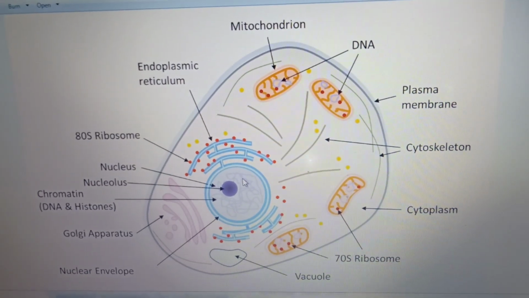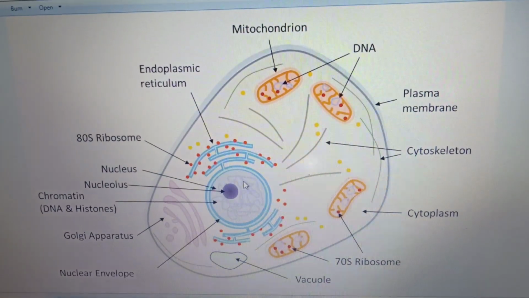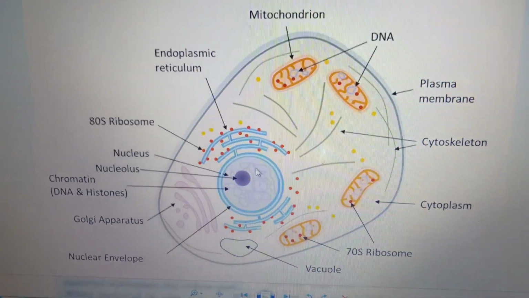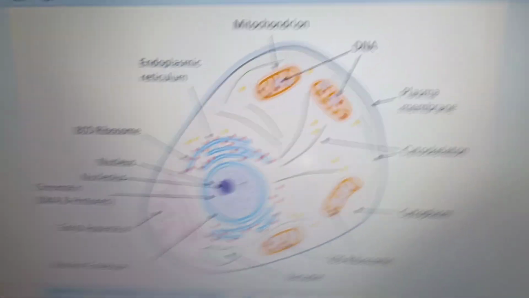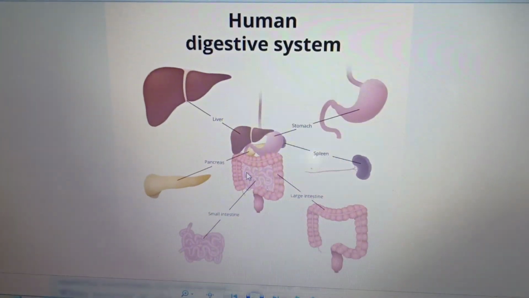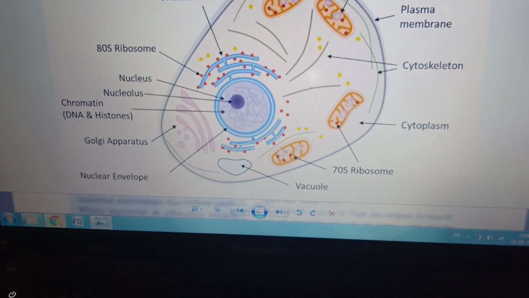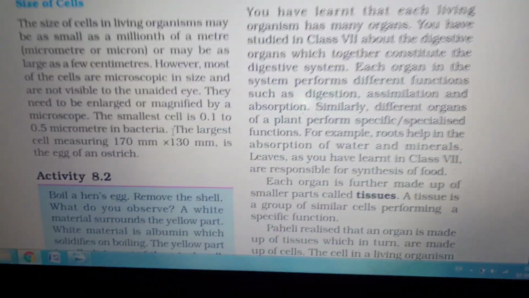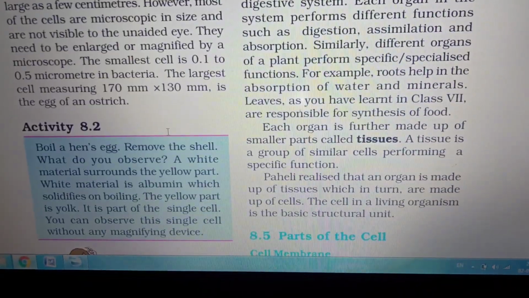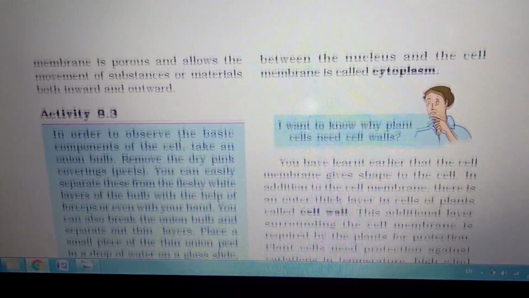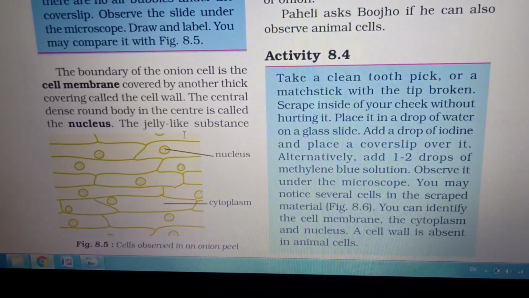So I think I made almost everything clear, and next class we'll see about the importance of the nucleus and the differences between plant cell and animal cell. Here also in the book it is given the nucleus.